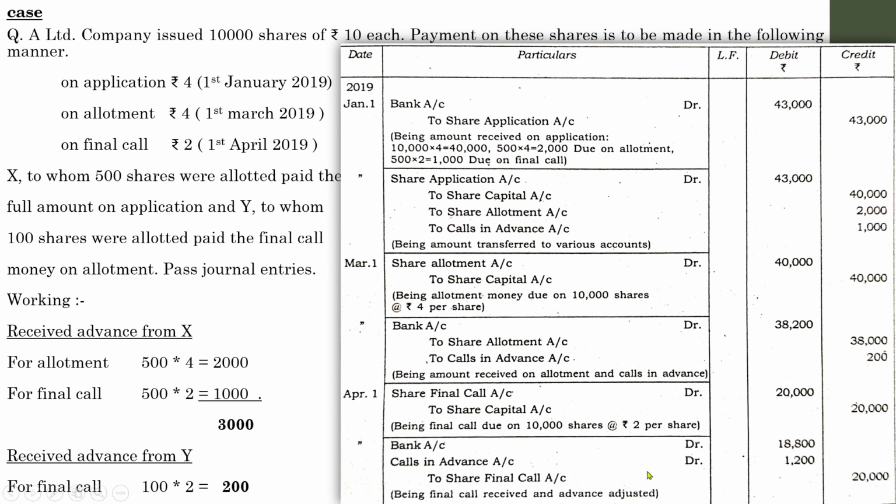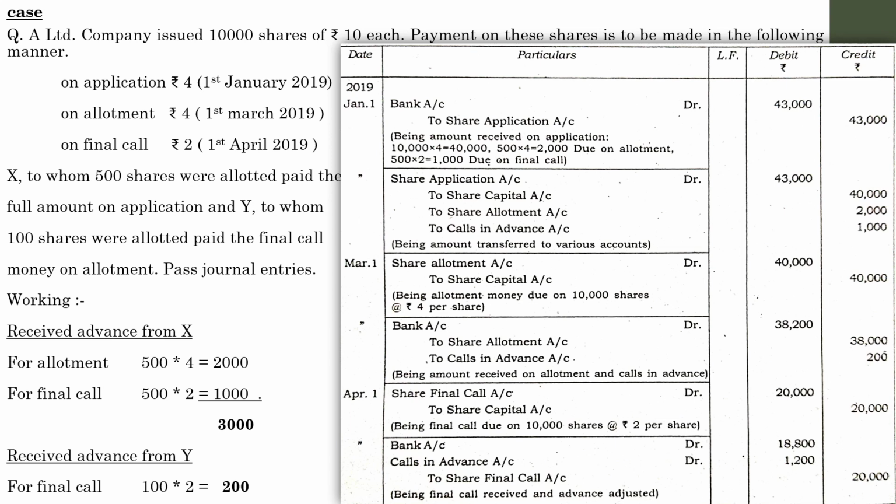So the entry will be bank account debit 18,800, calls in advance. See, from the above entries you can see there is a calls in advance 1000 and another advance amount is calls in advance 200. So 1000 plus 200, 1200. So out of 20,000 the company needs to collect only 18,800. I believe you have understood the concept.